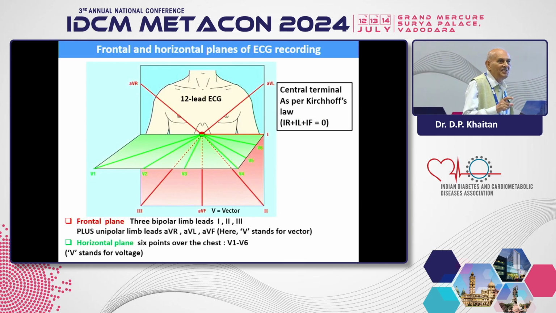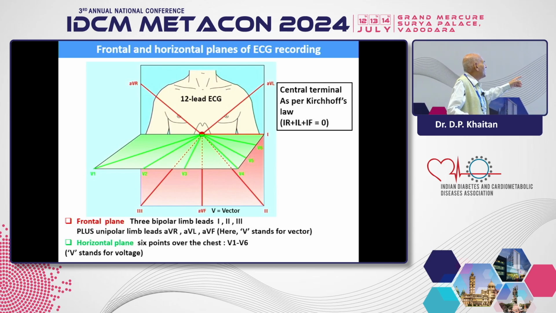We catch this electrical field by two methods, by the vertical plane and by the horizontal plane. In the vertical plane, we apply the three bipolar leads, this 1, 2, 3. This is the 1, this is the 2, and this is the 3. Plus the unipolar leads, AVR, AVL, and AVF. And the horizontal plane leads, V1 to V6. V stands for voltage here, whereas in the unipolar lead, V stands for the vector.